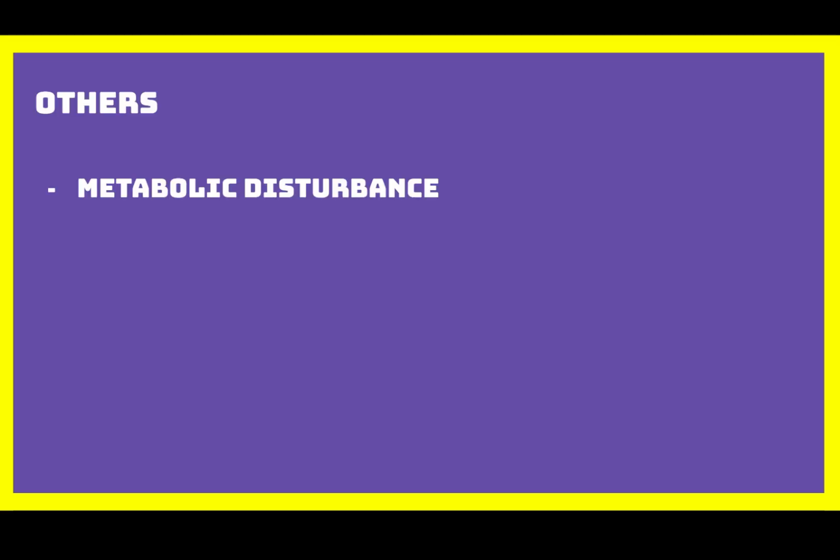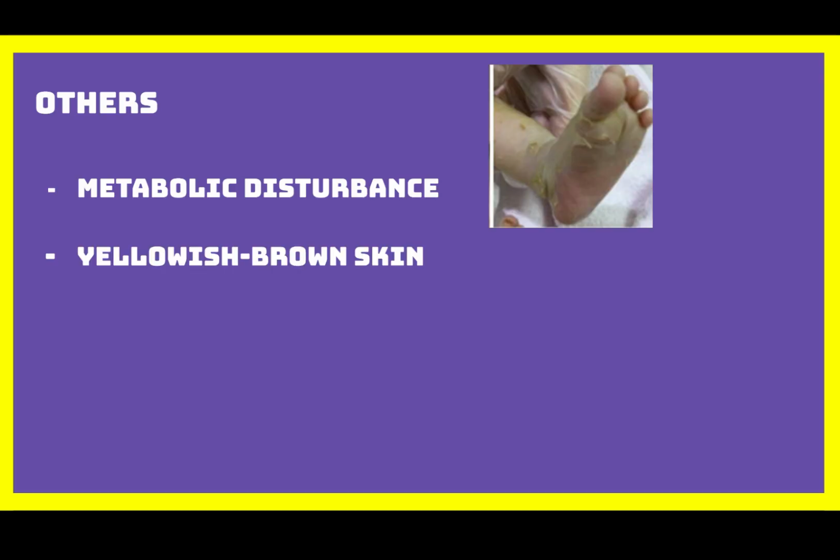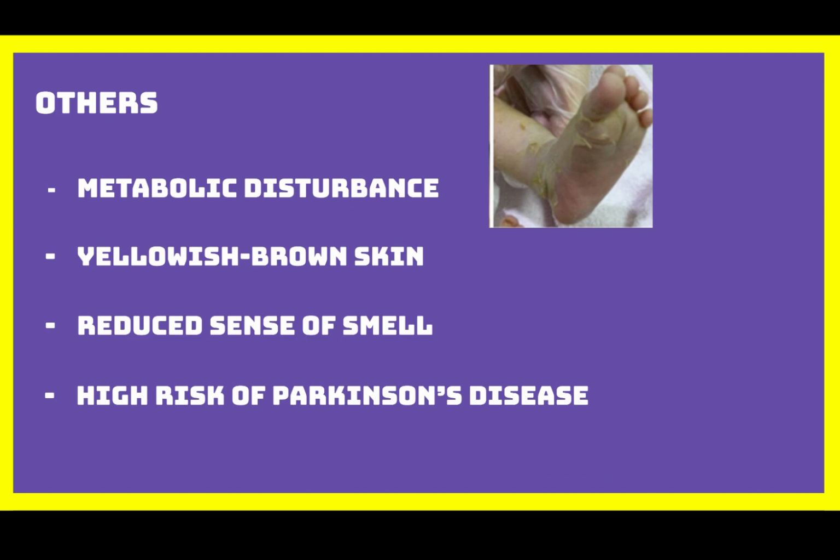Other symptoms can also appear. These include metabolic disturbances, yellowish-brown discoloration of the skin, reduced sense of smell, and an increased risk of developing Parkinson's disease later in life. This increased risk is also observed in carriers of the mutation.